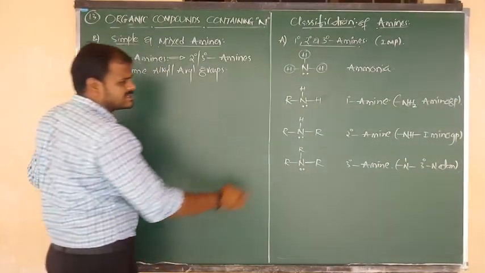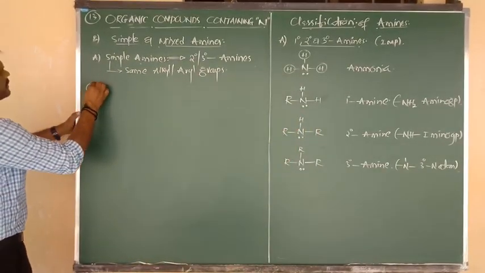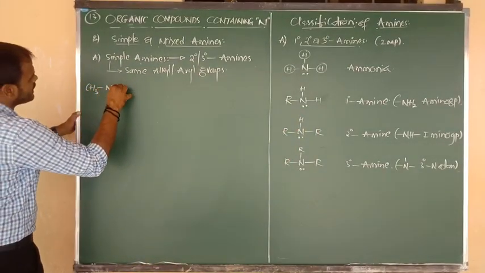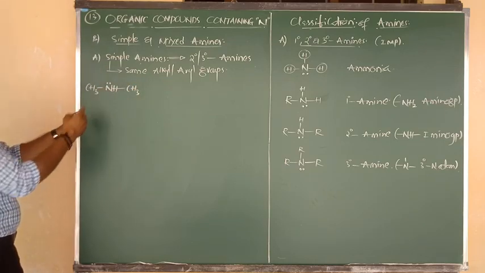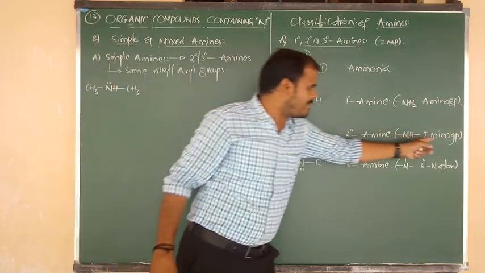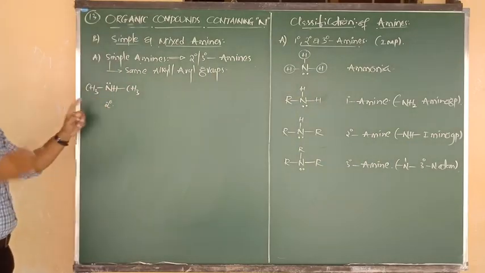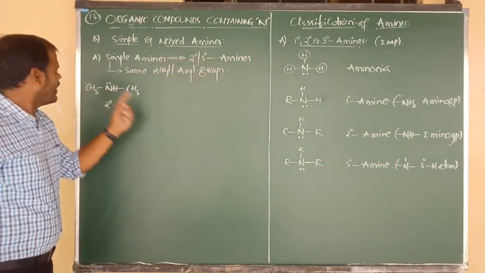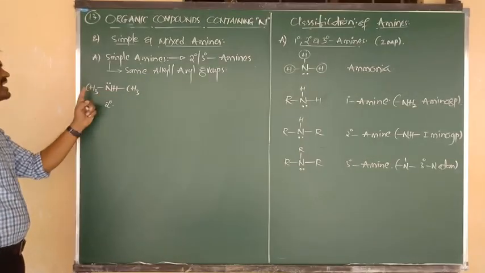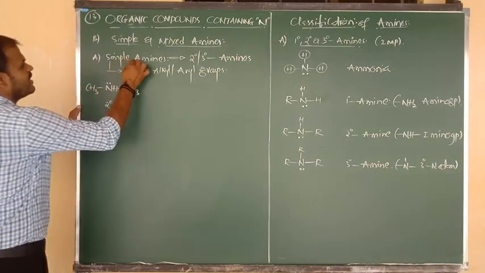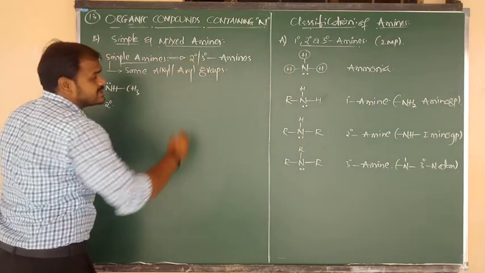Okay, example. Secondary amine example: R bonded to NH, NH bonded to R. We can write the example as CH3 bonded to NH, again NH bonded to CH3. NH is nothing but imino, and imino means which amine? Secondary amine. But in that secondary amine, the alkyl groups are the same. So if nitrogen is connected to two same alkyl groups, that is called what, Nana? Simple amine.